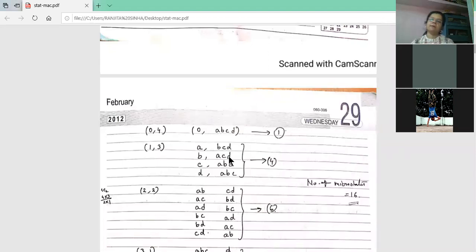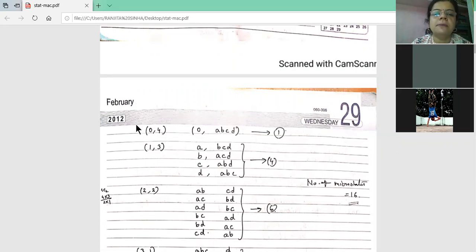What is a microstate? The macrostate was the first 5 arrangements, that is how many particles are in each box, the distribution. Now here 0 and 4 is the macrostate. Under this macrostate, what will be the microstate we are finding? Let the particles be A, B, C, D. In the first box it is 0, and in the second box A, B, C, D, 4 particles, are kept at a time. So 0 and ABCD is the arrangement. What is the number of microstates here? 1.